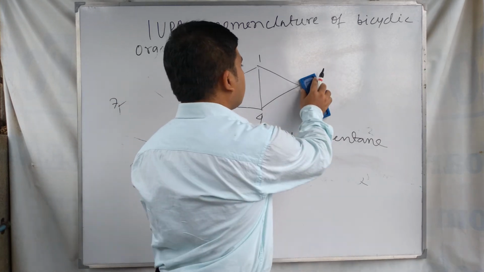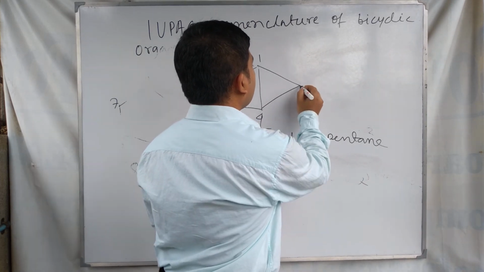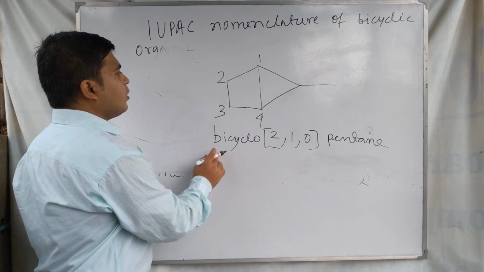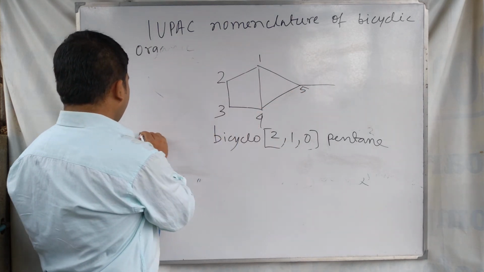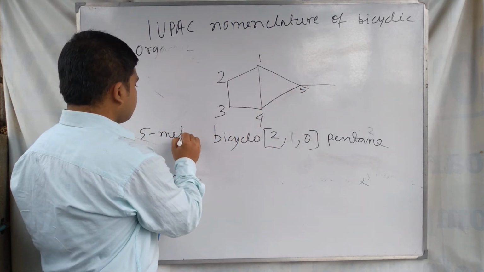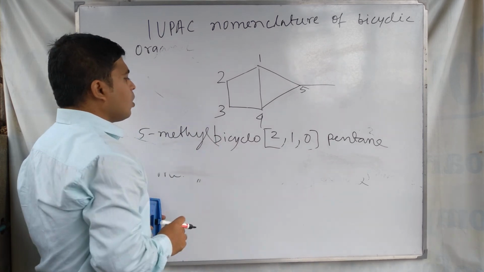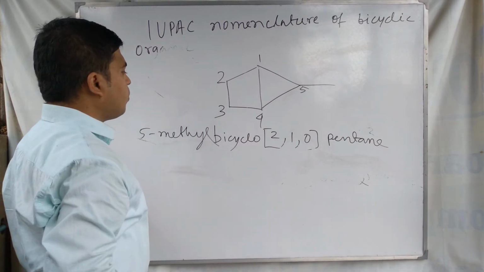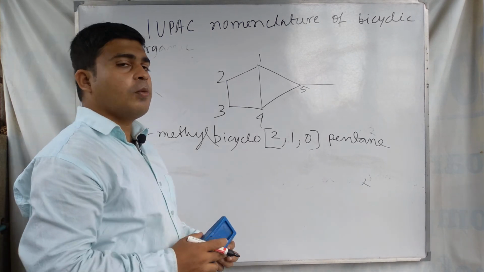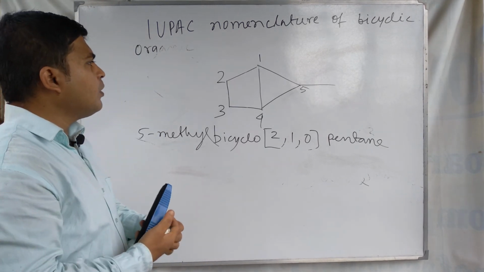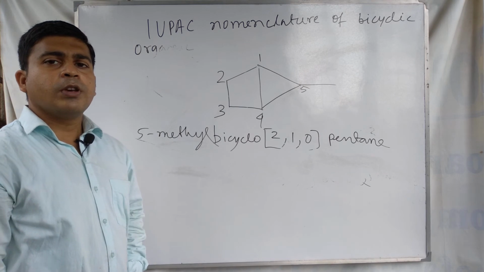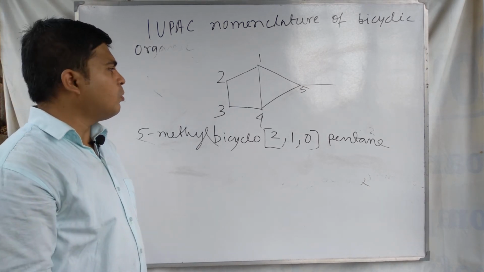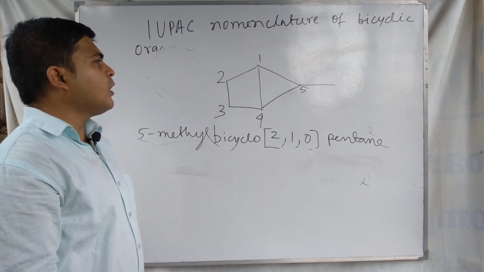Suppose a methyl group is present here, at the 5 position, then you add 5 methyl: 5 methyl bicyclo 2 1 0 pentane. This is the IUPAC name of this molecule. In this way you can write the IUPAC name of bicyclic organic compounds.